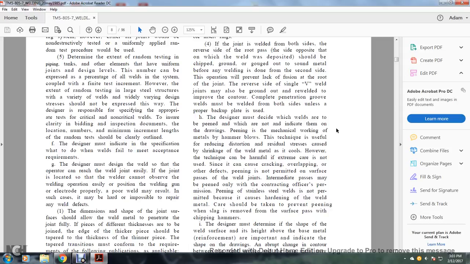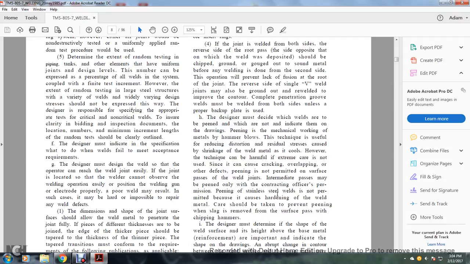8. The designer must decide which of the welds are to be peened and which are not, and indicate them on the drawings. Peening of the weld metal is done by machine or hammer blows. The technique is used for reducing distortion and residual stress caused by the shrinkage of the weld metal as it cools. However, the technique can be harmful unless used with extreme care. It is not used in some cases because it can cause cracking, overlapping and other defects. Peening is permitted on the surface of a pass for welding joints only with the contractor's office permission.